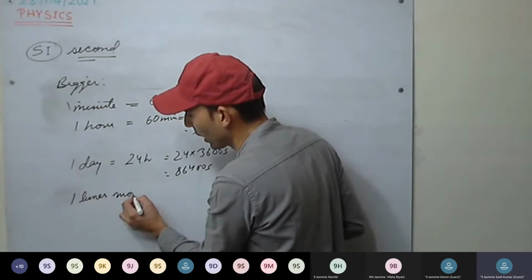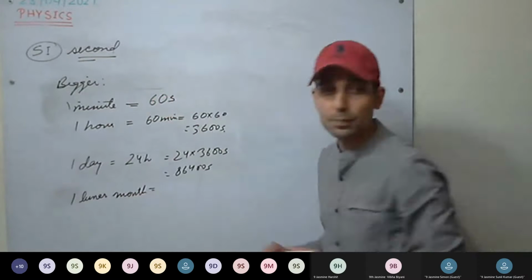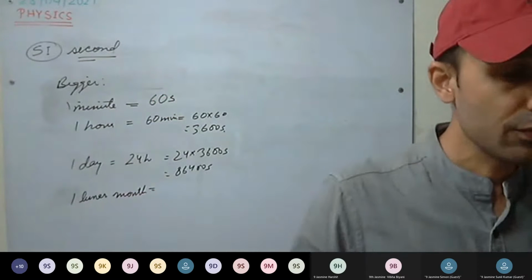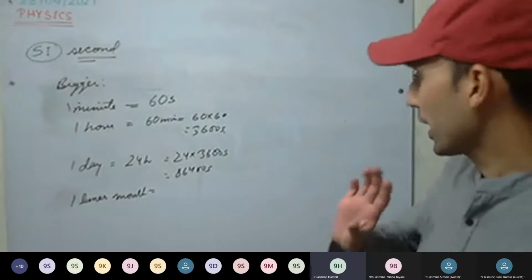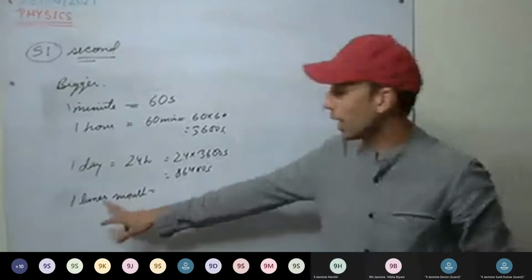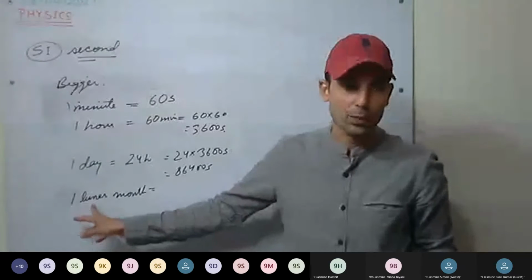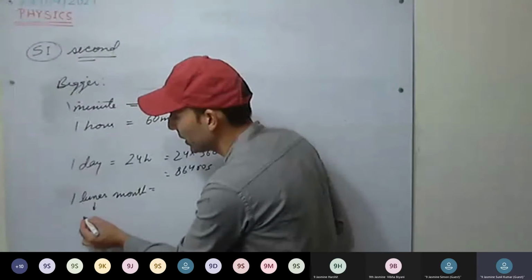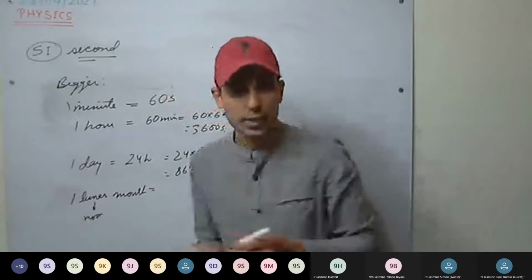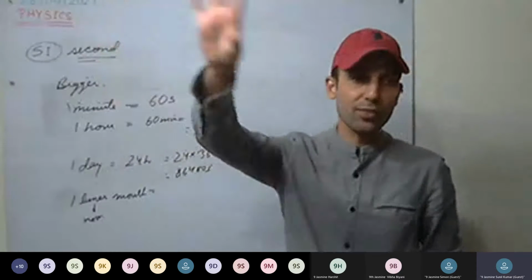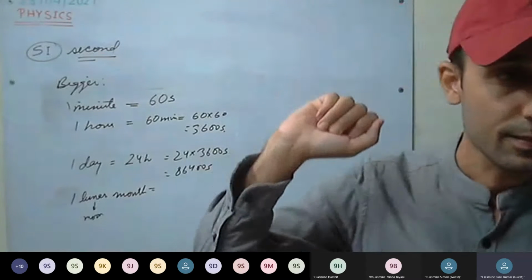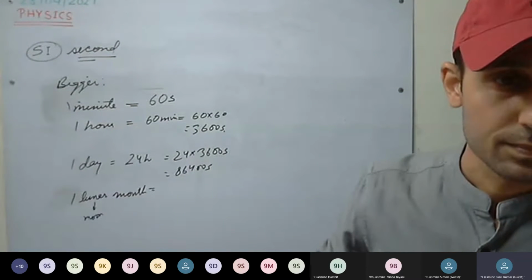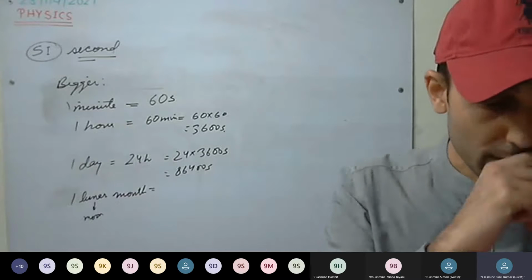So what is a lunar month? How is the lunar month defined? Lunar means related with the moon. We know the different phases of the moon. It is not half of a month.